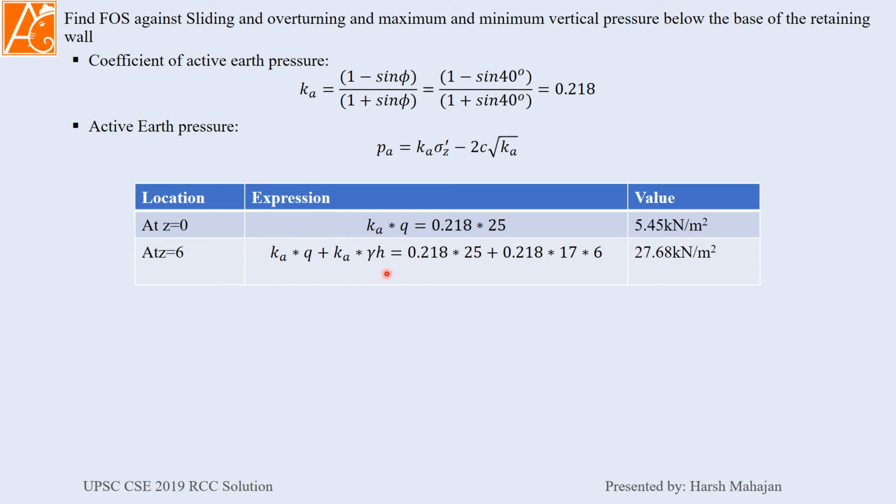If saturated soil is considered, then gamma sat is written there, but here only gamma, so we are not considering it saturated. No pore water pressure is considered here. 0.218 into Q plus 0.218 into gamma into H, 17 into 6. So this is the value of the pressure at the bottom of the retaining wall, and the other is at the top of the retaining wall.